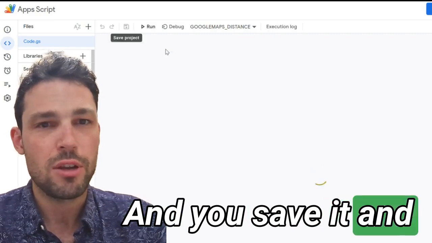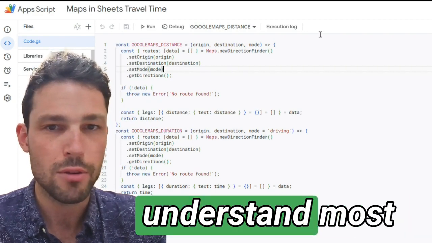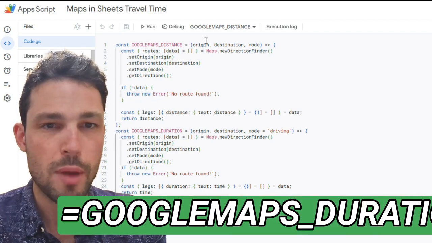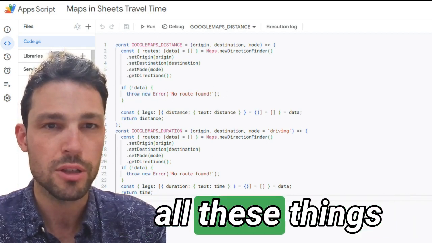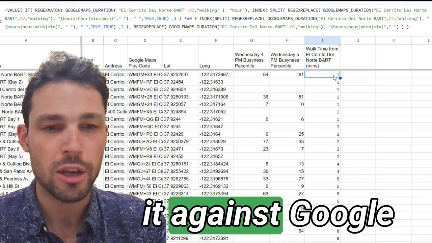And you save it, and then you use custom functions, right? This one literally just says, I don't even understand most of this stuff, but I just pasted in what they told me. And then type Google Maps distance and it calls this function. It does all these things, whatever it's doing. I don't know. I don't need to know, because it works, and I can sanity check it against Google Maps manually.